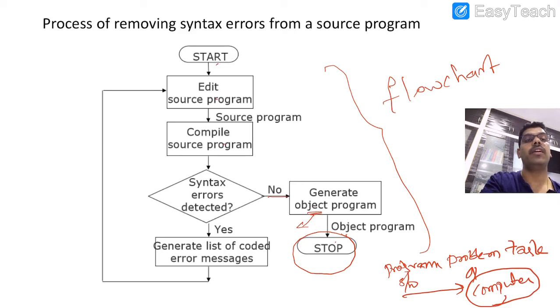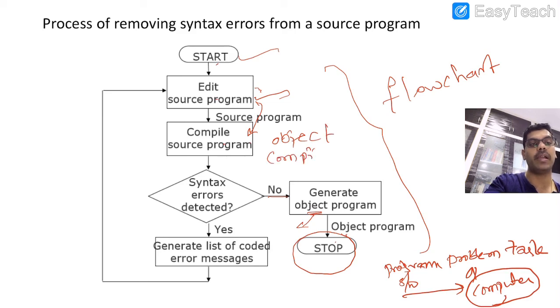See there, we are beginning the process and editing the program. Why do we edit? Editing in the sense we are writing the source program. The programmer uses the high level language, and using the high level language he prepares the source program. That will be compiled. That means we need to convert the source program into object code. How can we get the object code? By compilation. What is compilation? It is the process of the compiler. What is the compiler going to do? It can convert or translate the high level language instructions into machine level language instructions.